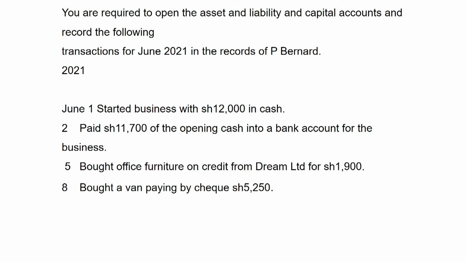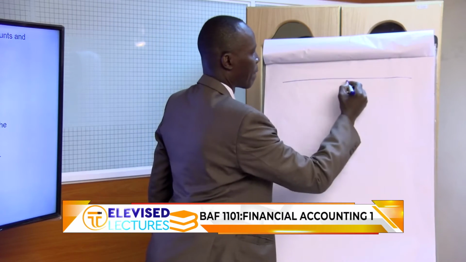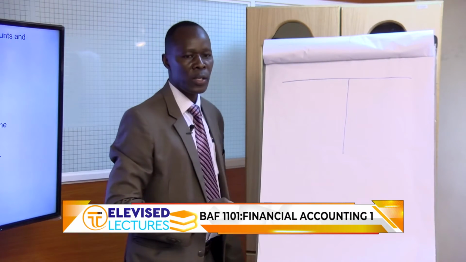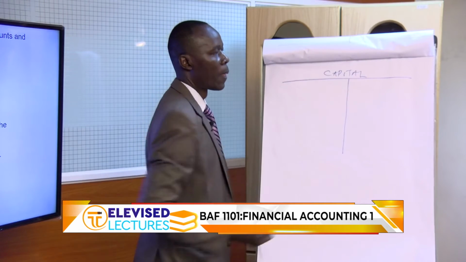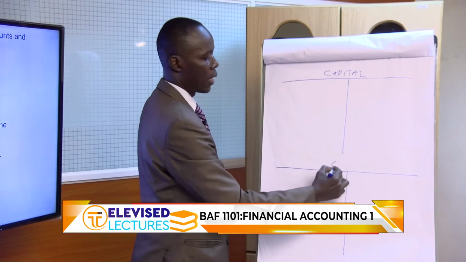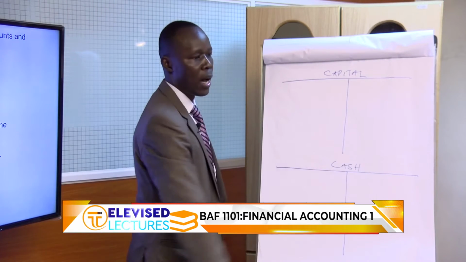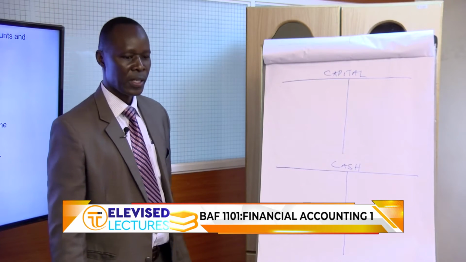What you need to do is to draw those two accounts, the T accounts. We will call that one capital account. You write the name of the account on top, and then cash account. So how much is involved? 12,000.